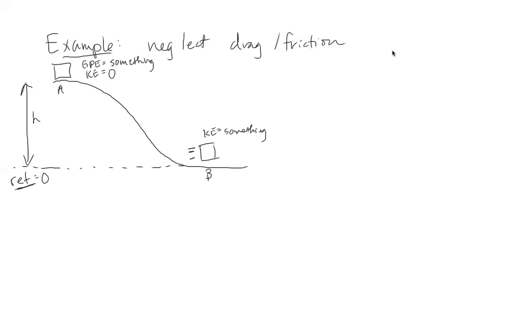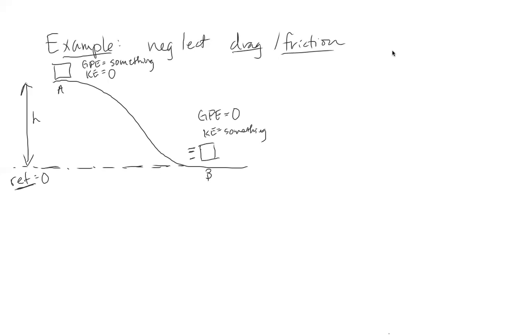But now we've reached a height of 0 because we're at our reference point, so our gravitational potential energy will equal 0. Because we've neglected drag and friction, there's no thermal energy involved or loss of energy due to heat. And because we're not dealing with a spring, we have no elastic potential energy.